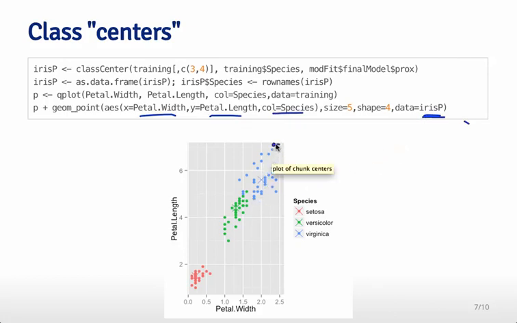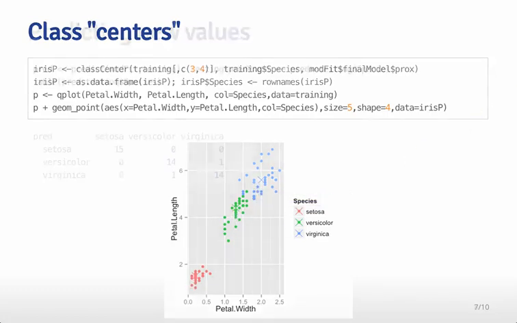So what you can see is each dot here represents an observation, and the X's show the class centers for each of the different predictions. So you can see that we predict each species has a prediction for these two variables that's right in the center of the cloud of points corresponding to that particular species.